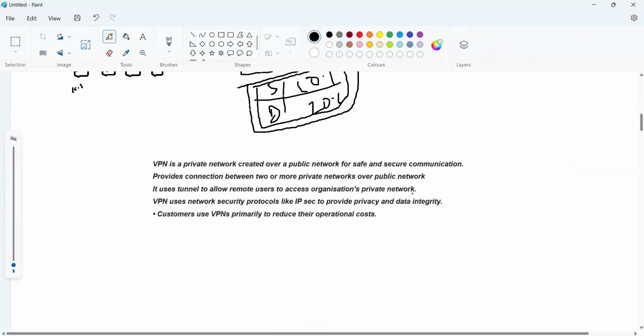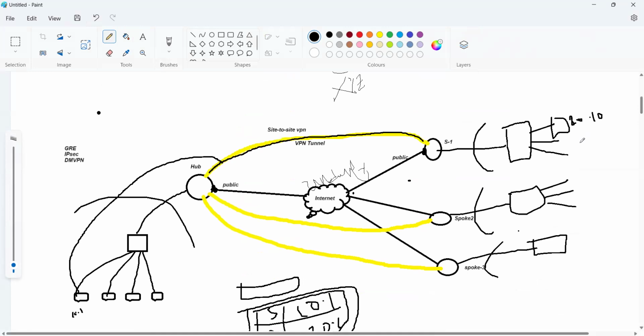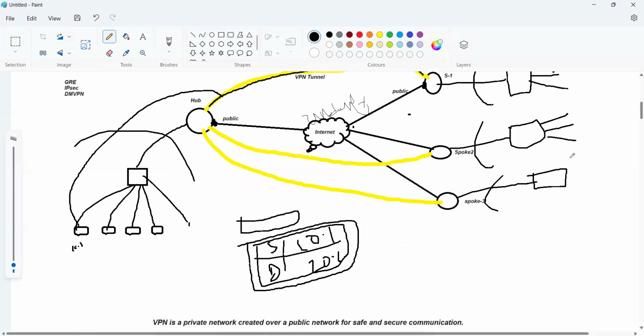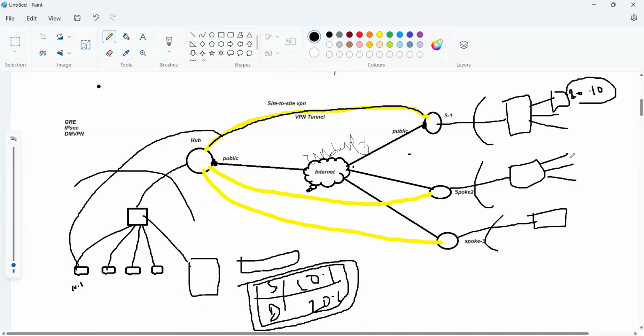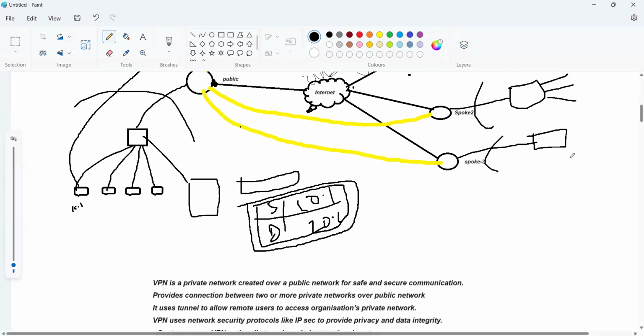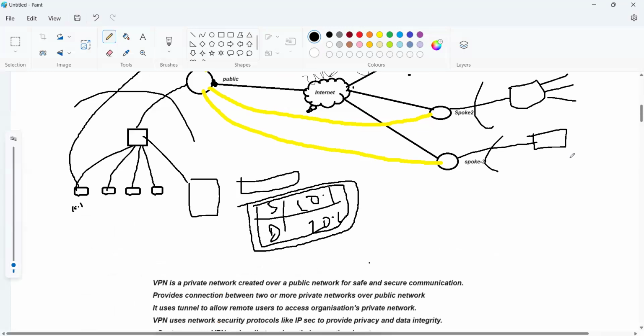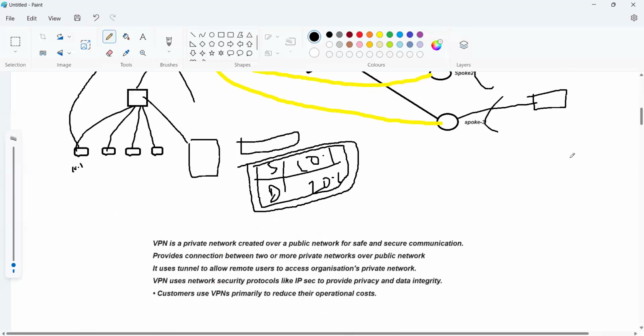So this is a remote user. He is at a different location and wants to communicate with our hub location. In the hub location we have servers. In this server we have the abc.com website, and he wants to access that website. So over the overlay he can access our organization's private networks.